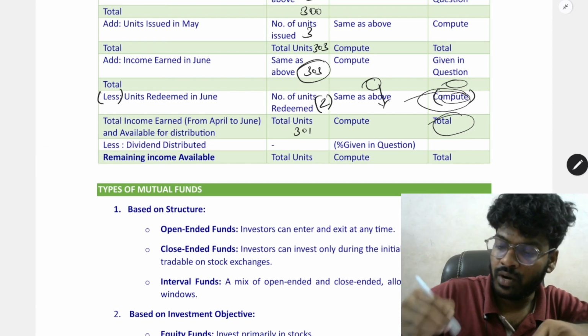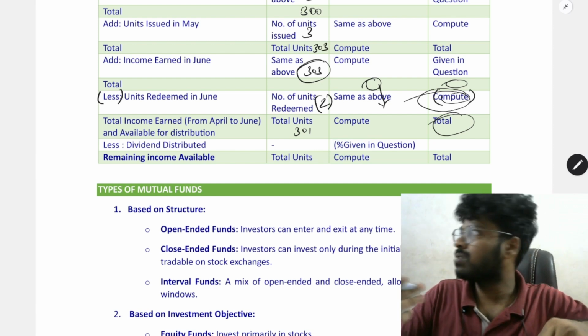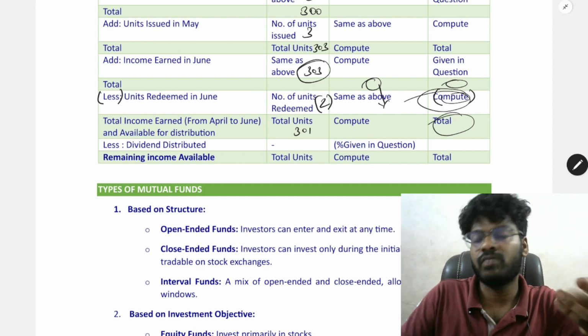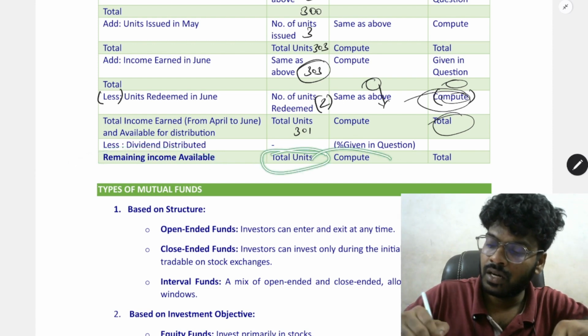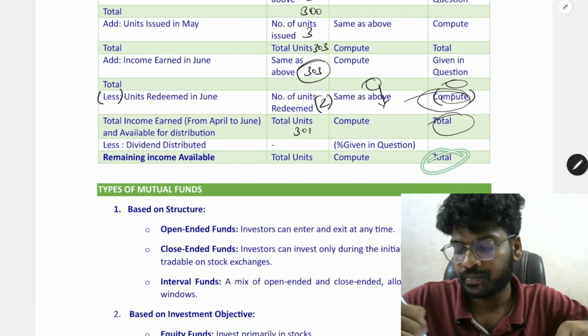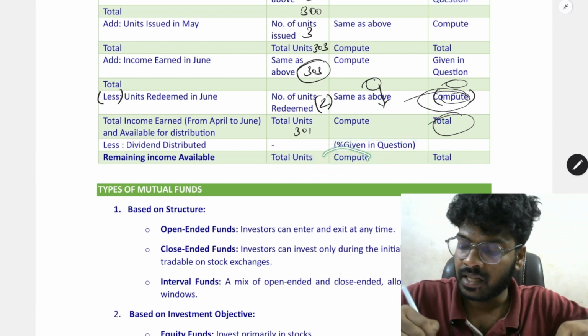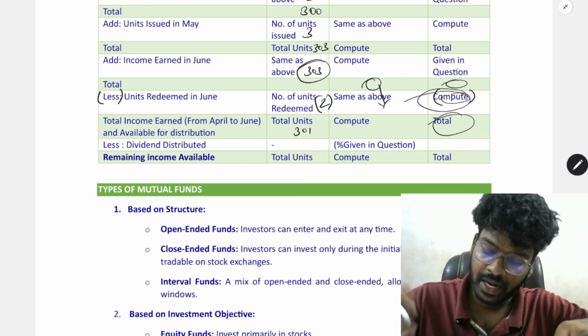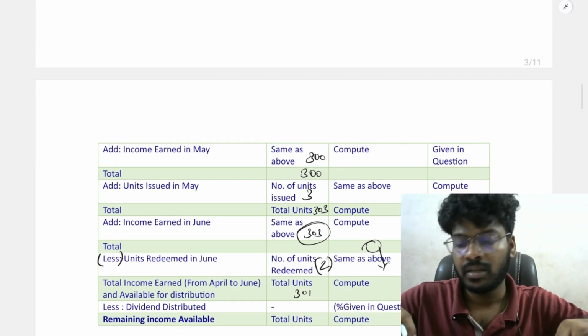to the unit holder from the investment made. That is, the percentage will be given in the question. So 80% of the investment will be distributed, or 50% will be distributed. So the remaining income available, that is total units, compute total unit 301, compute this after paying 80% or 50%. The remaining 20% will be my remaining income available. Types of mutual fund will be discussed in the second part.